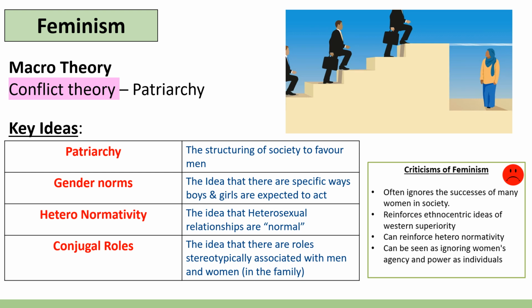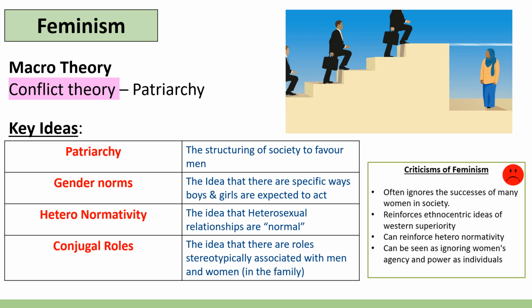There's also a concept of heteronormativity, which is the idea that heterosexual relationships are the normal and anything else is abnormal. This is a concept which is baked into Western society, and we see it in terms like coming out. There's the expectation that a person is straight until they come out and reveal that they are, in fact, homosexual.